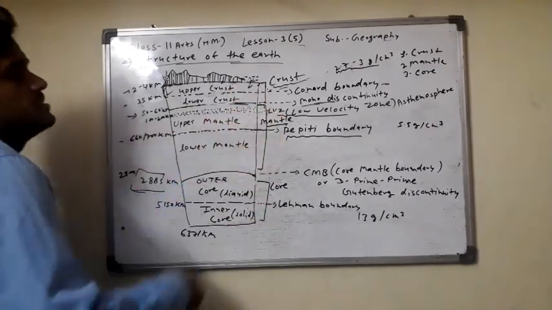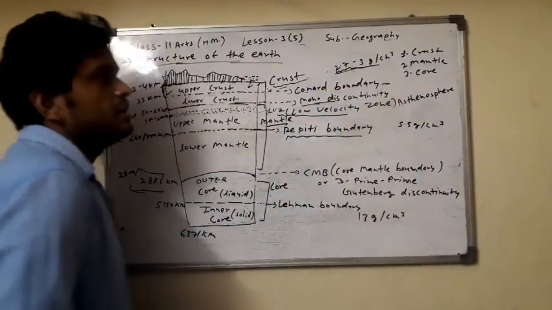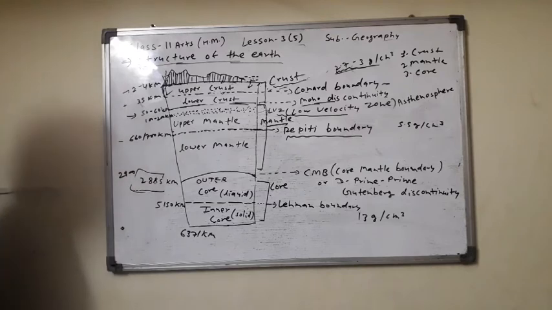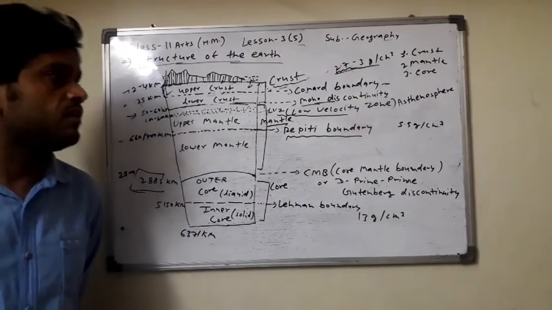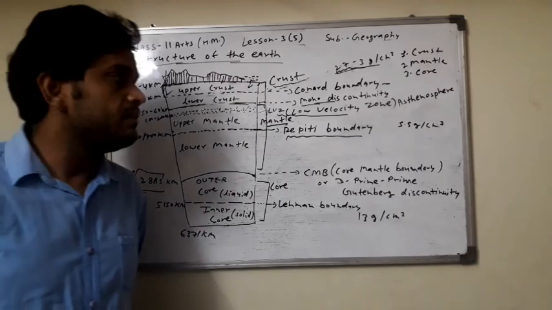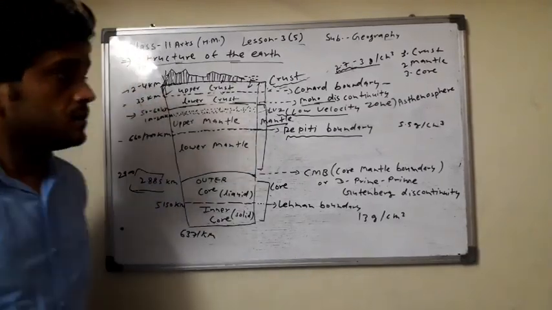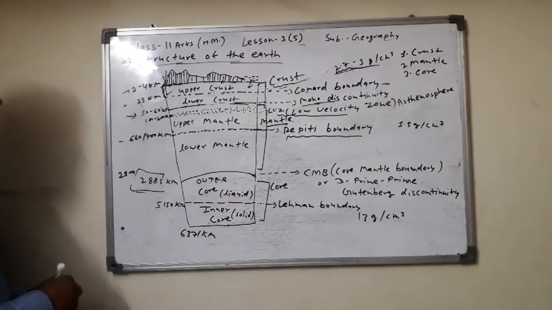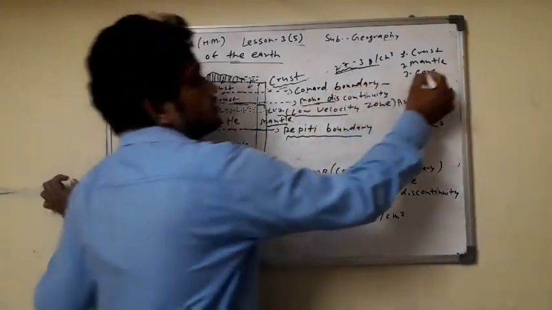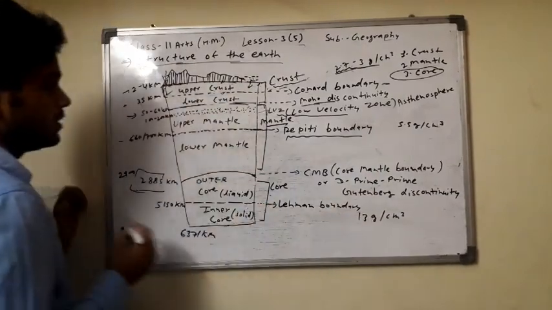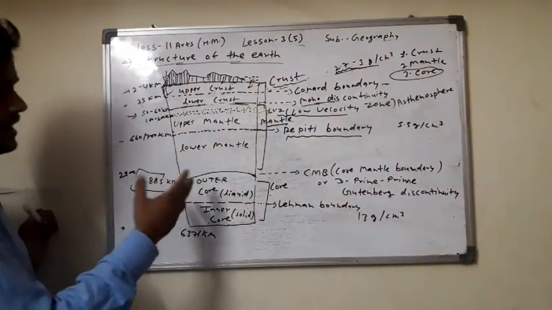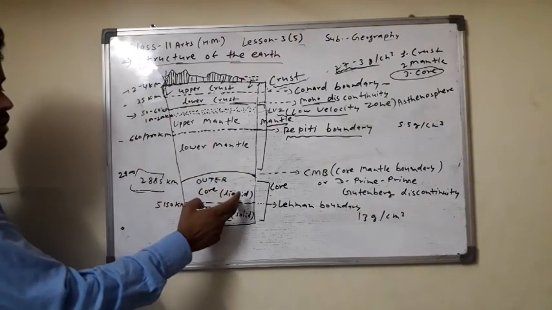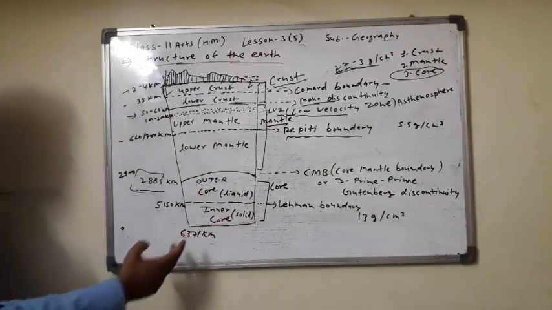The crust density is approximately 2.7 to 3 gram per cubic centimeter, and the mantle density found here is 3 to 5.5 gram per cubic centimeter. And the last one is the third layer of the earth, the core. This is also divided into two parts, outer core and inner core. Outer core is found in liquid form and the inner core in solid form.